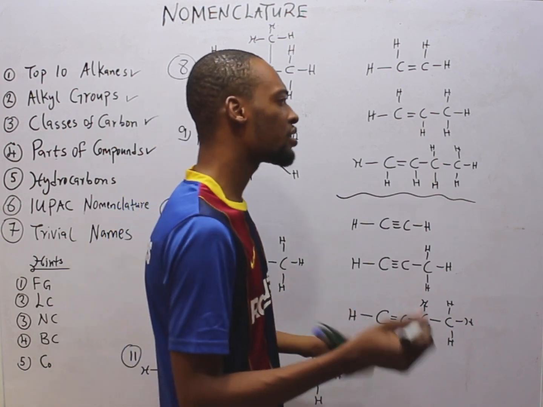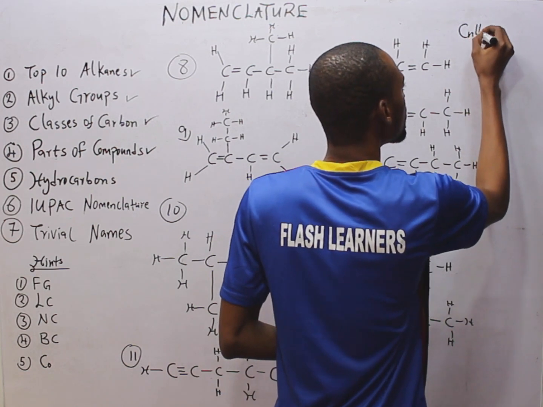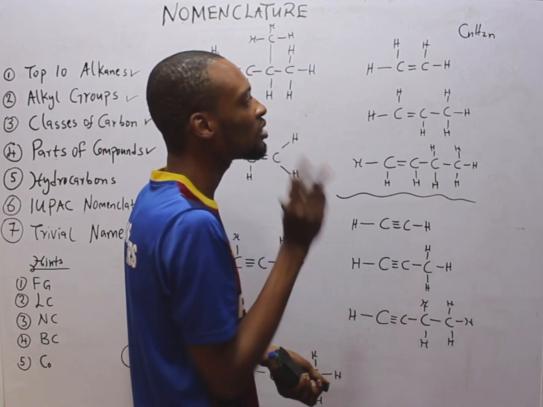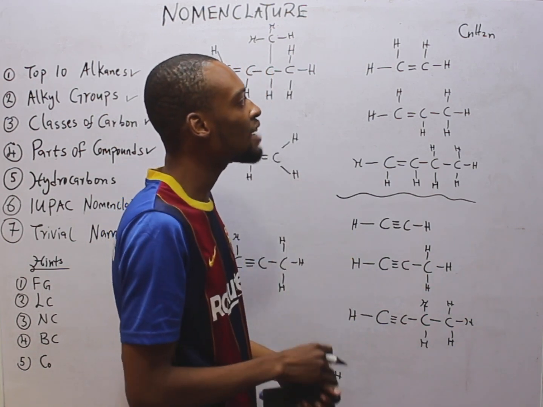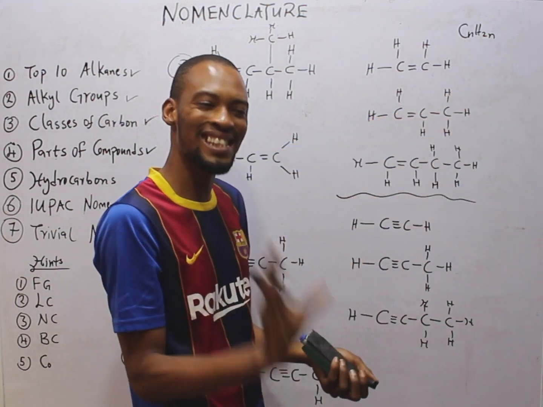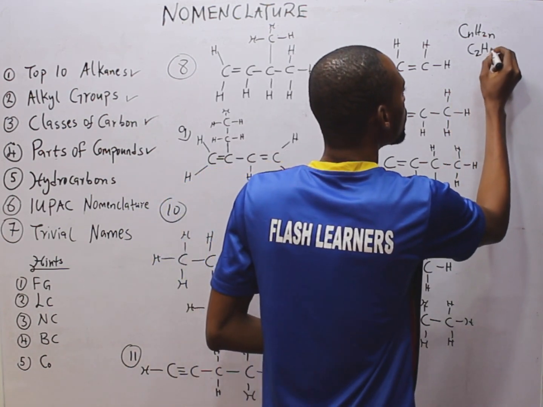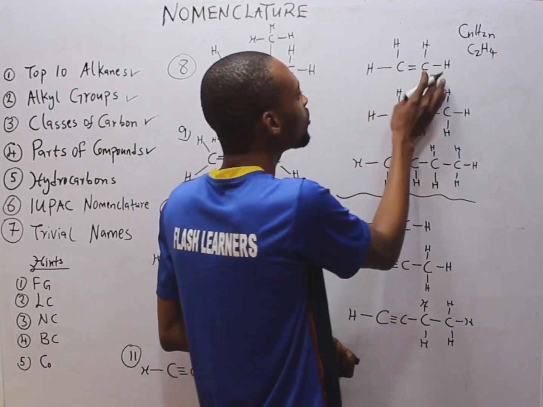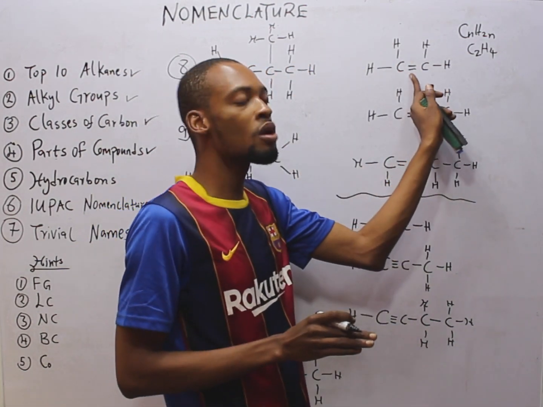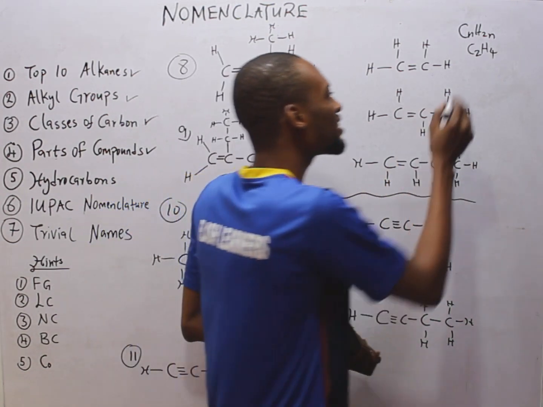I told you that the general formula for alkenes, ENE, is CnH2n, which means an alkene cannot have one carbon. If it has one carbon, it will be CH2, which is impossible. So the first member of the alkene is the one with two carbons, and that is C2H4, which we have here. The identity, or the functional group, for alkene is the double bond. This means this is the first member of alkene, and it is ethene.